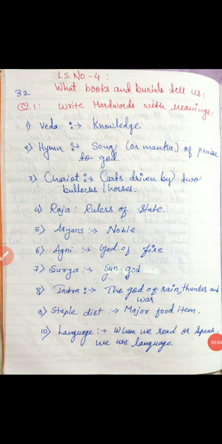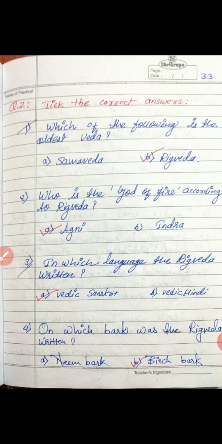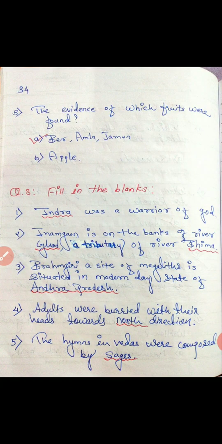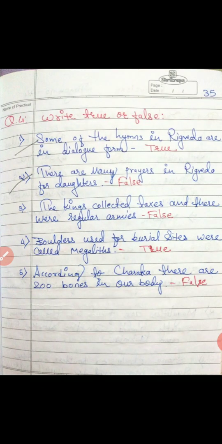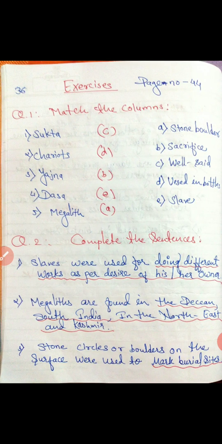So, dear children, as you know, we have already started our revision portion of lesson number 4, that is, what books and burials tell us. Yesterday we covered the hard words with meanings, tick the correct answers, fill in the blanks, and true or false. Today we are going to cover match the columns.